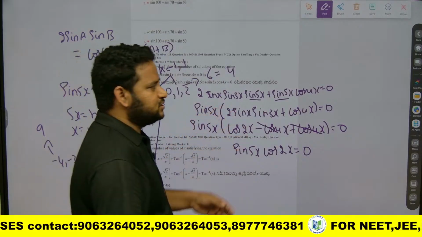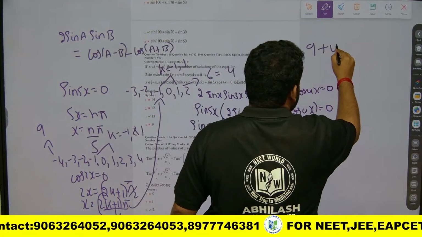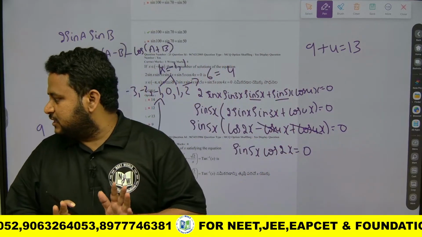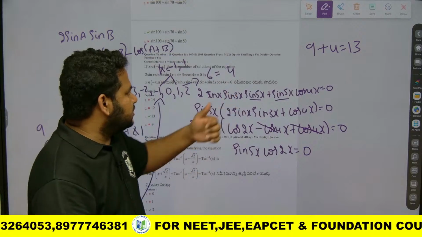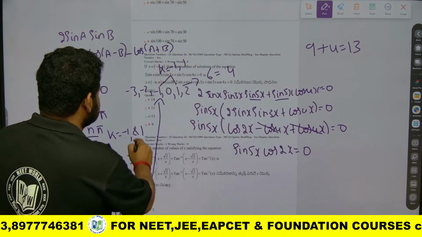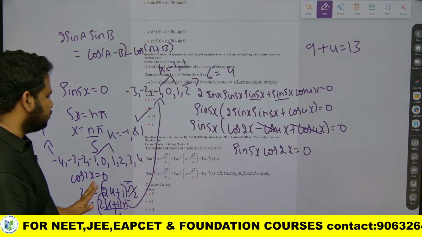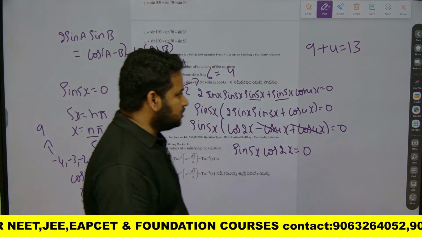So the total number of solutions is 9 plus 4, that is nothing but equal to 13. We will get the number of solutions equal to 13. So what is the answer to this question? That is option 3, 13 is the right answer, friends. This is the solution to this question.